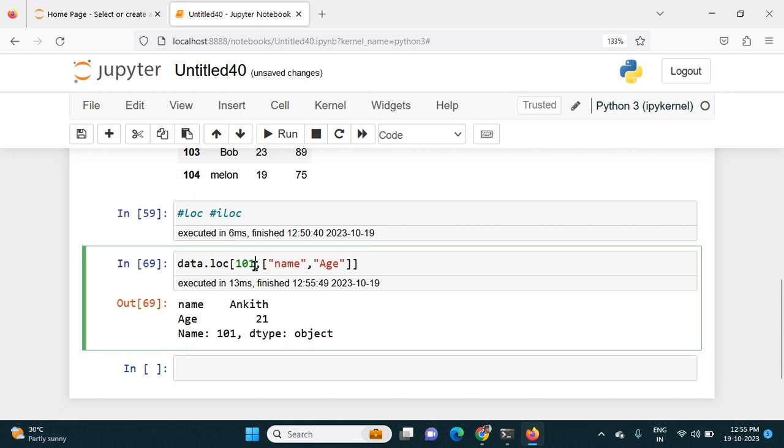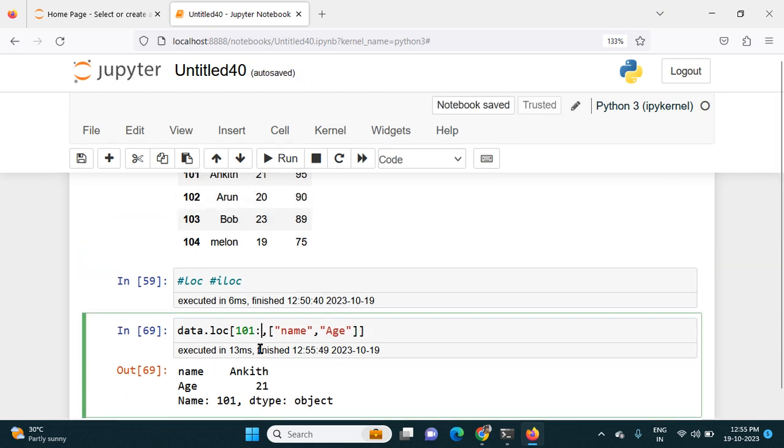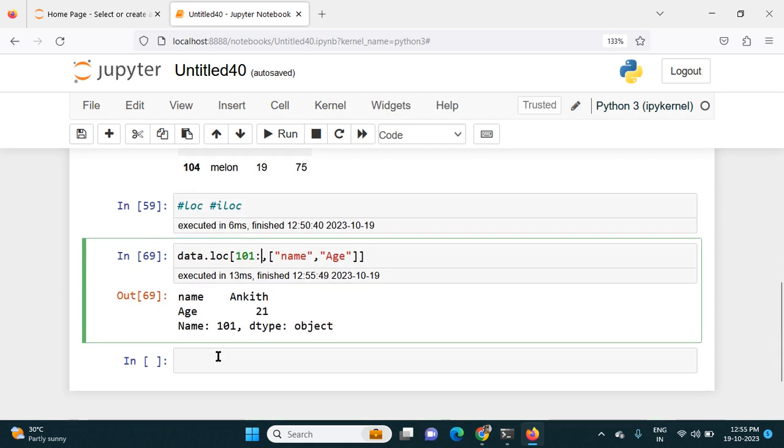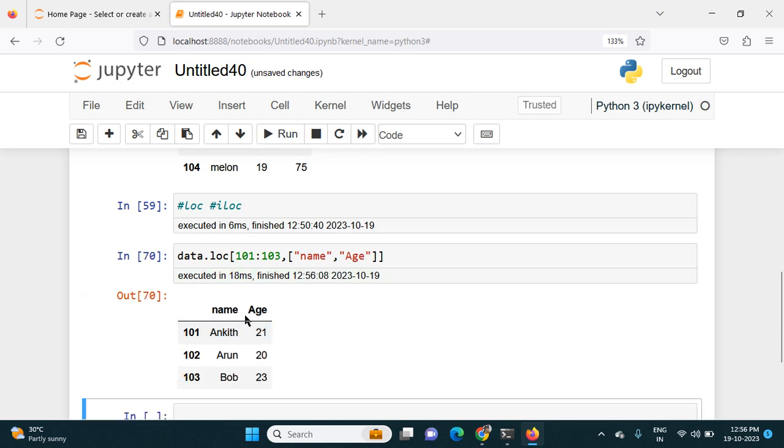If I want a series of that, I can use a colon and say, let's say, 103. I want information from 101 to 103, and the information I want is name and age. If I run this now, it will give the name and age from 101 to 103, like this.